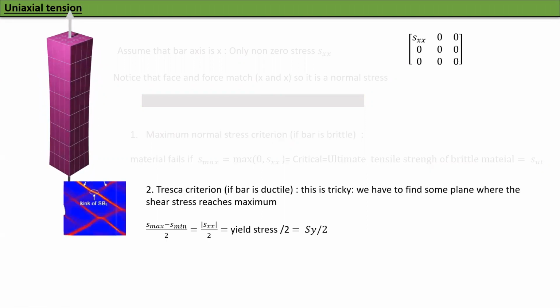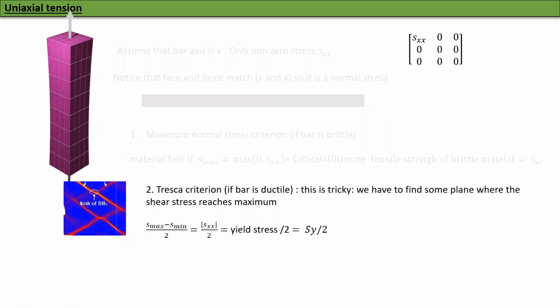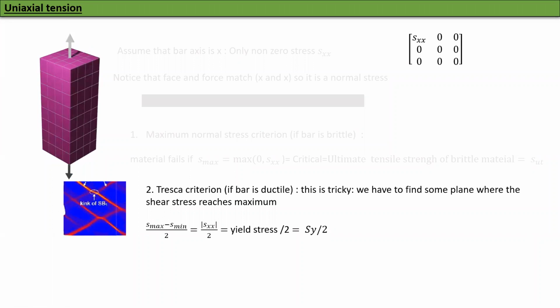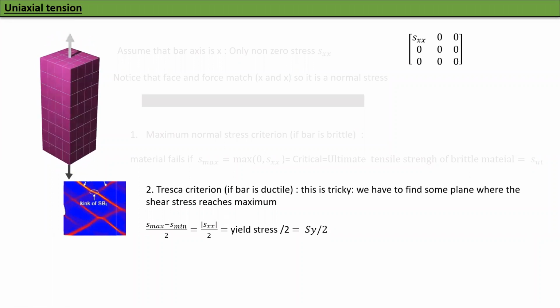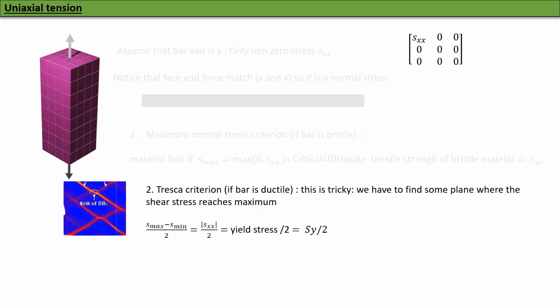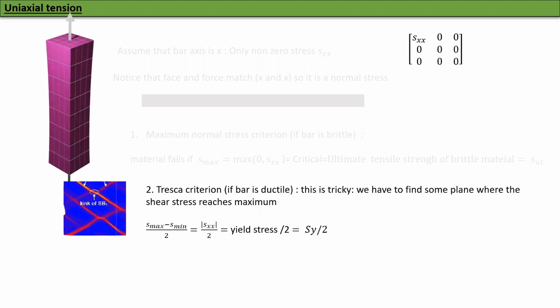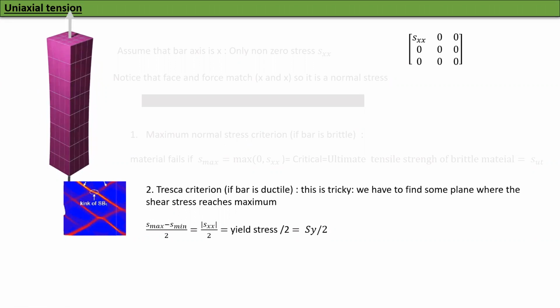The Tresca criterion says I have to do S max minus S min over 2. In this particular case, it will turn out to be the absolute value of Sxx over 2. Because we know that under uniaxial tension, the absolute value of the stress must be equal to the yield stress for it to yield, therefore it is yield stress divided by 2, that is Sy over 2. That is why that 2 comes in the Tresca criterion.